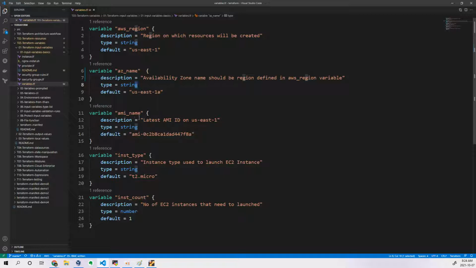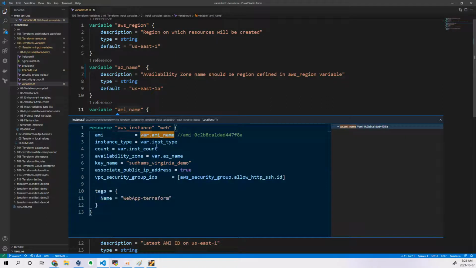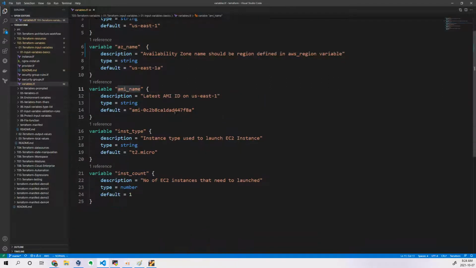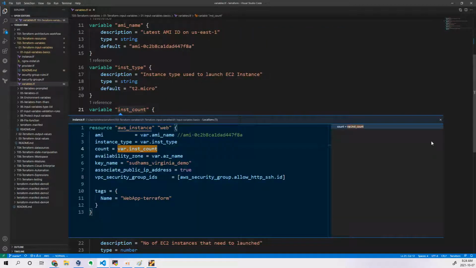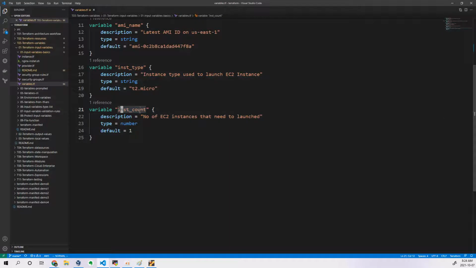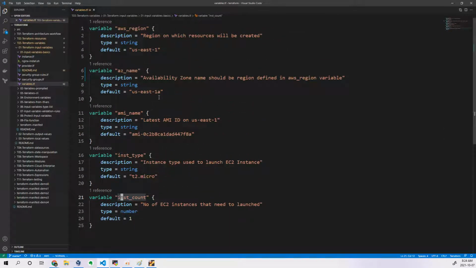Another reference is AMI name. Okay, still we are hard coding this, but this particular hard code is no longer needed when you learn about data source. When we learn the next topic called data source, we never hard code this particular value in variables as well. This one, AMI ID, I'll tell you how to do that. So coming to the point, AMI, and you can see it is a reference to our instance. And after that you can see instance type is nothing but an instance type flavor. And then count. So count also we are telling how many instances you want to launch. Okay, so this is all about your variable declaration.